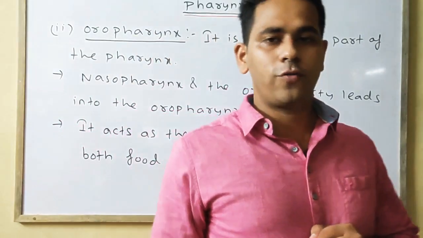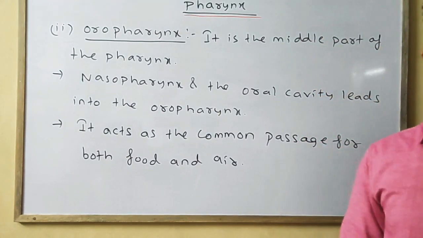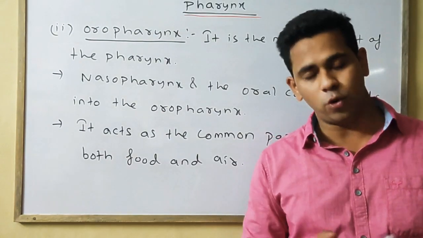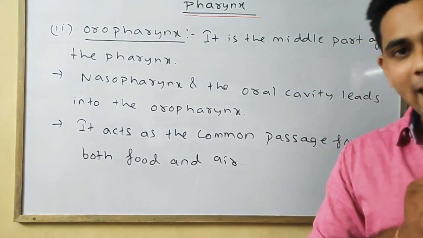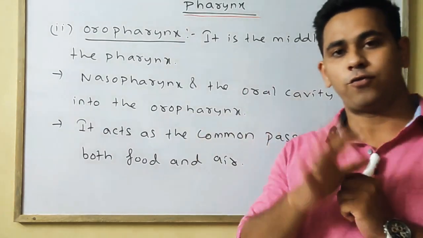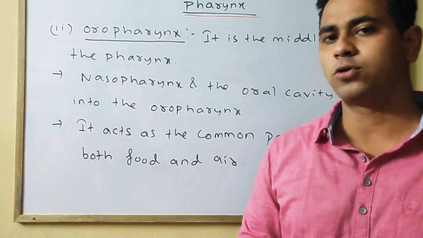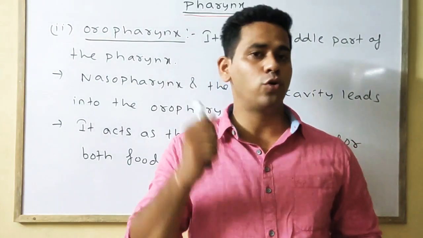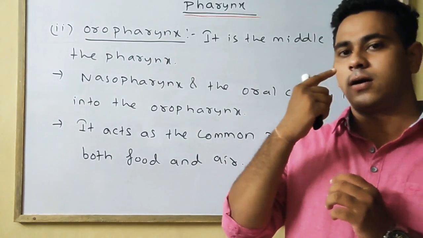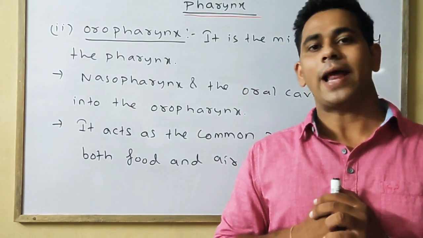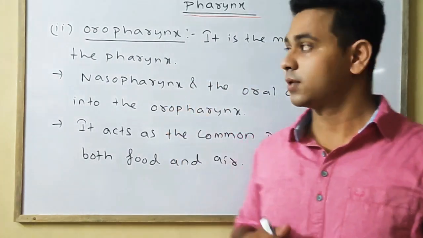So the oropharynx is the middle part of the pharynx. Second point, nasopharynx and the oral cavity both lead to the oropharynx region. Last one, it acts as the common passage for food and air. By the help of the mouth we take in food, and by the help of the nose we take in air. So the oropharynx region acts as the common passage for food and air.